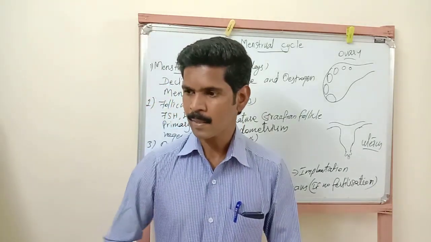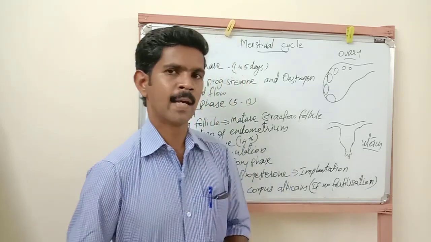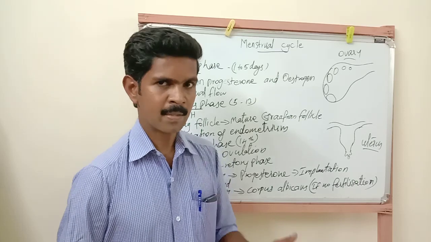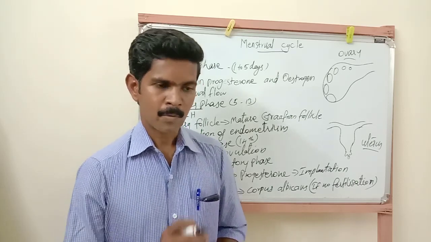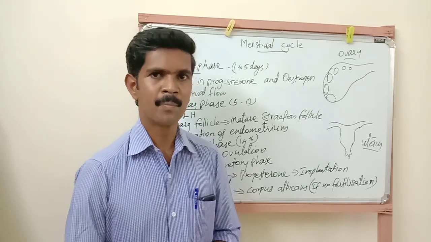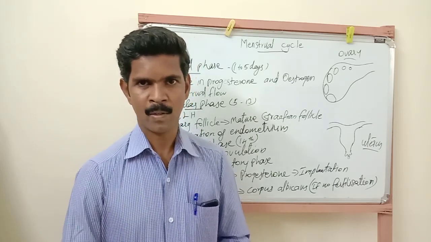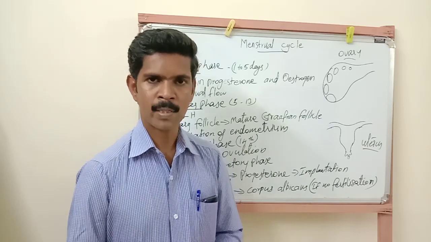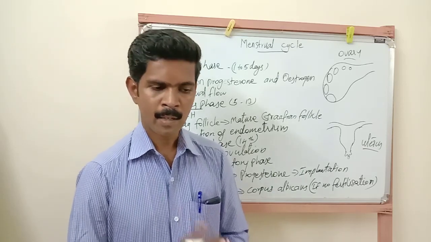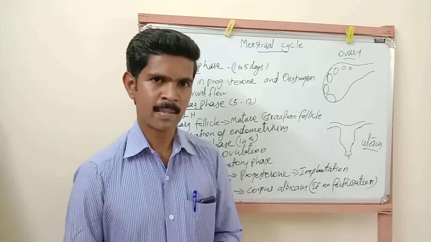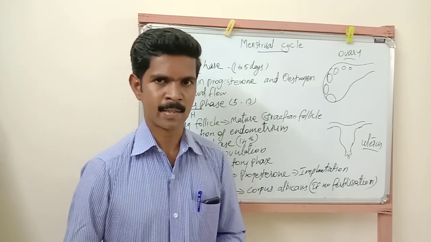Menstrual cycle is one of the important characteristics of the female reproductive system. Here menstrual cycle means many cyclic changes take place inside the female reproductive system once in 28 or 29 days. So once in 28 or 29 days there are many changes that take place inside the female reproductive system, and these changes are called the menstrual cycle.